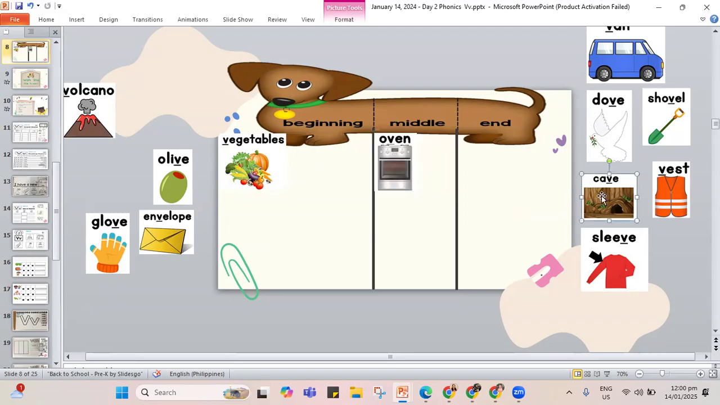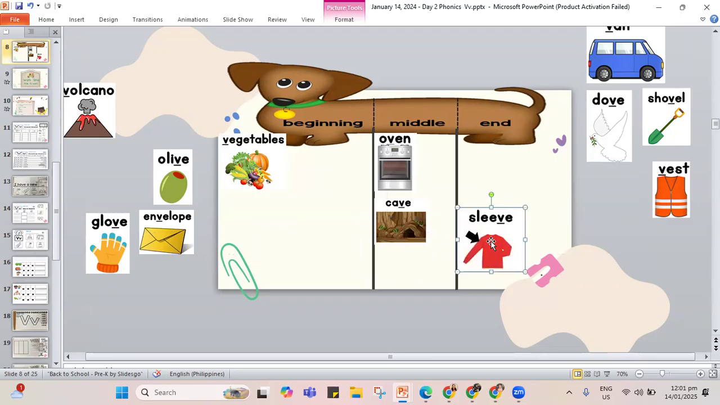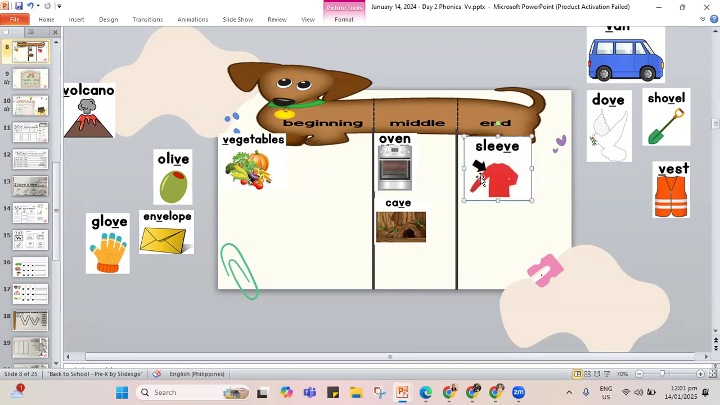How about this one? We have the cave. Cave, cave. You have to hear me out. The V sound is in the middle. So I'll put cave in the middle because we have the K sound in the beginning, and it ends here, with V in the middle. So how about the next one? We have the sleeve. Where's the V sound? In the end, there's V at the end of sleeve.